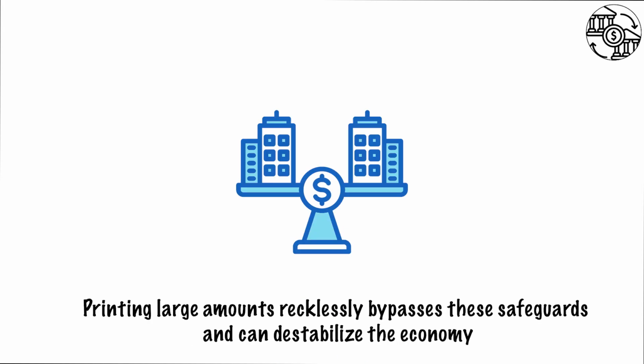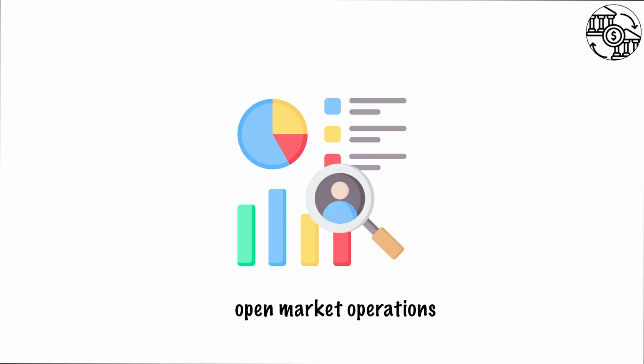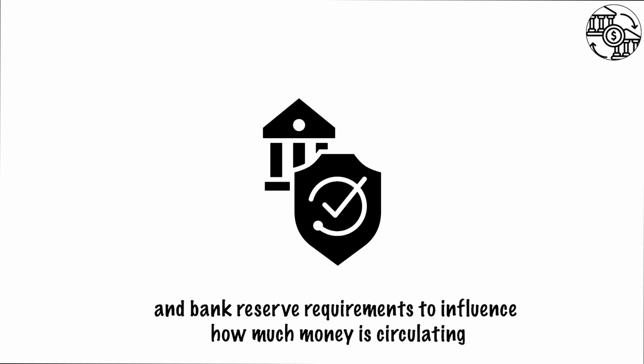Printing large amounts recklessly bypasses these safeguards and can destabilize the economy. Central banks also use tools like interest rate adjustments, open market operations, and bank reserve requirements to influence how much money is circulating.